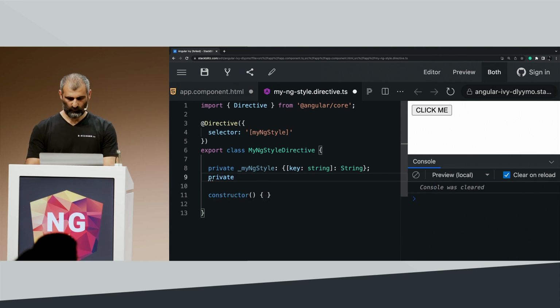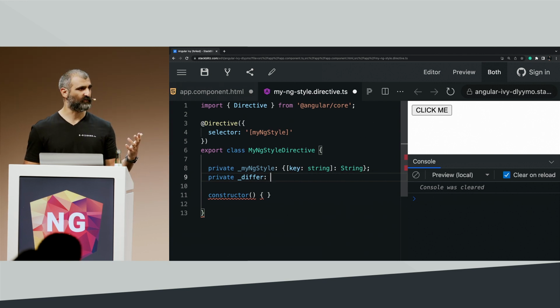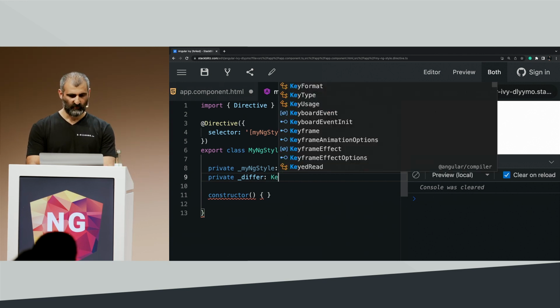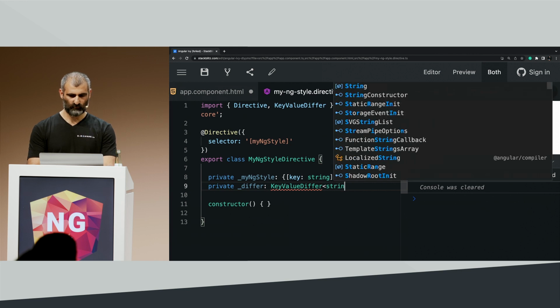Now, we're also going to define our defer. And this time, we're not going to use the default one. We're going to use the key value defer, because we're dealing with objects. So key value defer, and the type is going to be string.